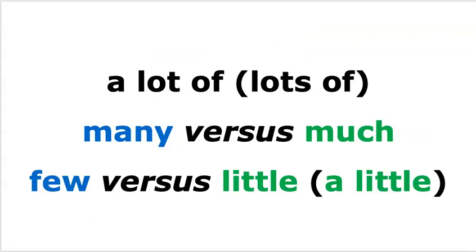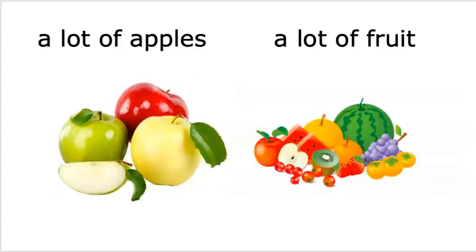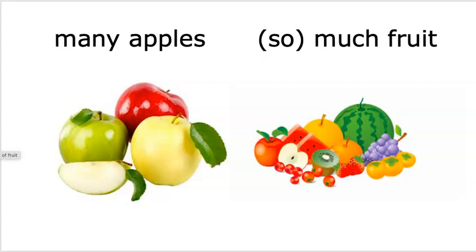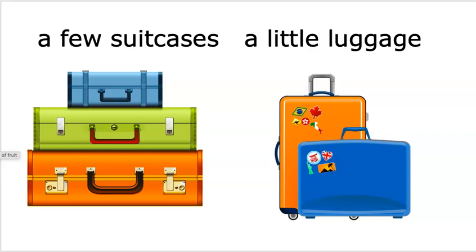When do I use a lot of or lots of? When do I use many versus much? When do I use a few or few versus little or a little? I can say I have a lot of apples or a lot of fruit. Lots of apples, lots of fruit. I can say many apples, much fruit, or so much fruit, depending on my sentence. I can say a few suitcases because I can count them, or a little luggage because luggage is non-count.